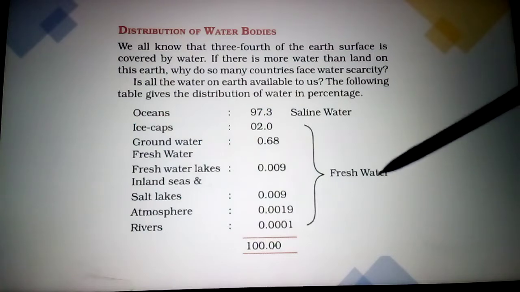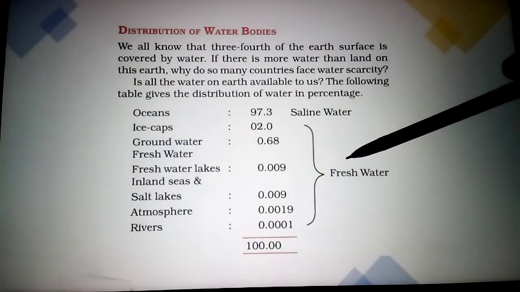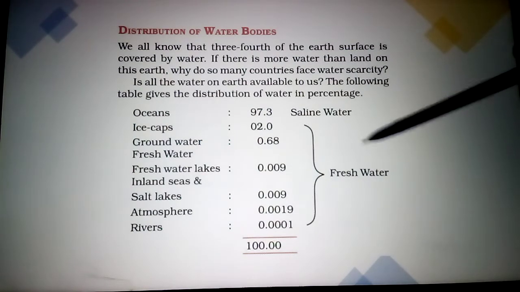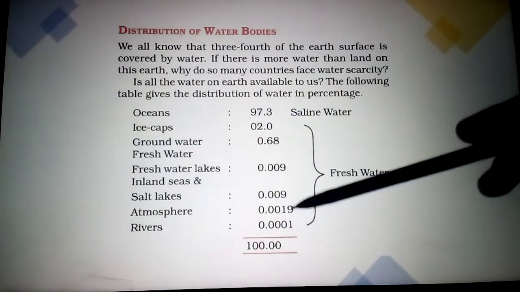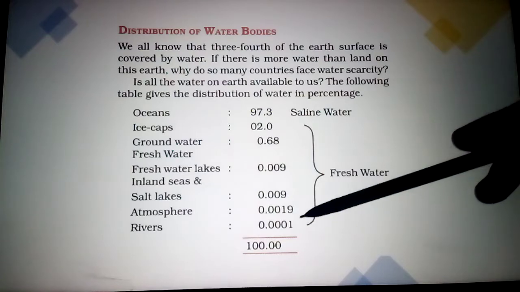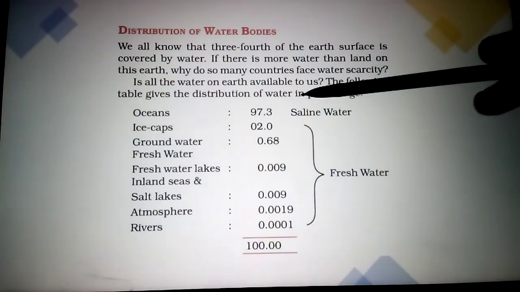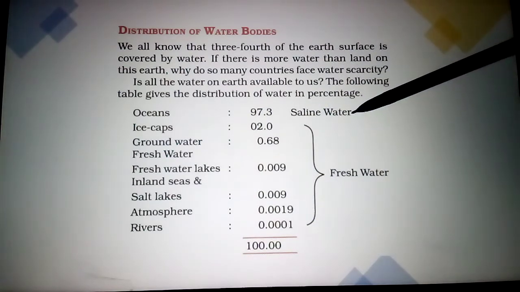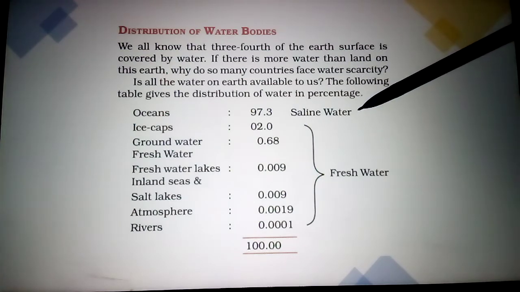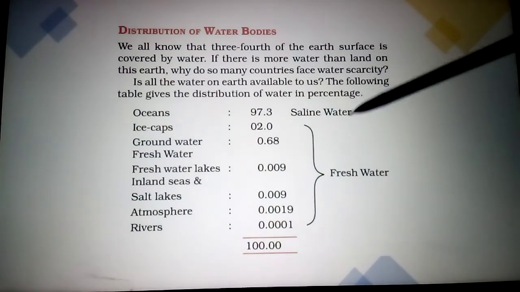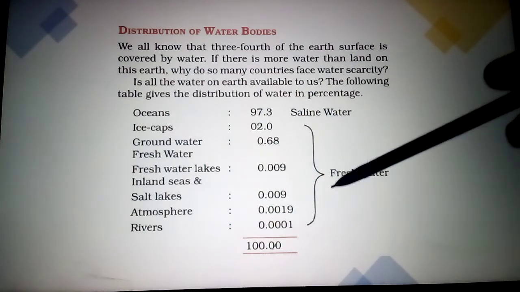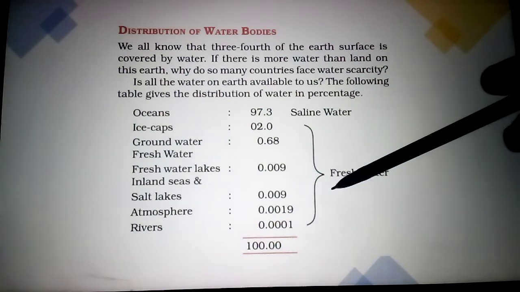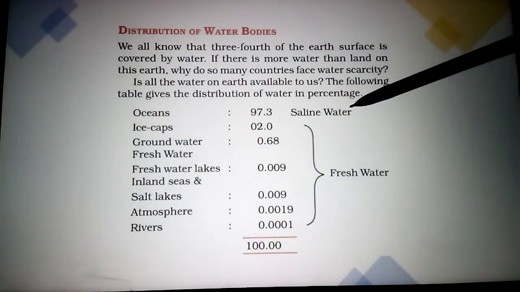Only 2.7% is fresh water, and that's why so many countries are facing water problems. Most of it is in the ice caps, and a smaller percentage is in rivers. And the 97% saline water in the ocean we cannot use, except to make salt from it. We cannot use it for any domestic, industrial or irrigation purpose. We cannot use the ocean water.